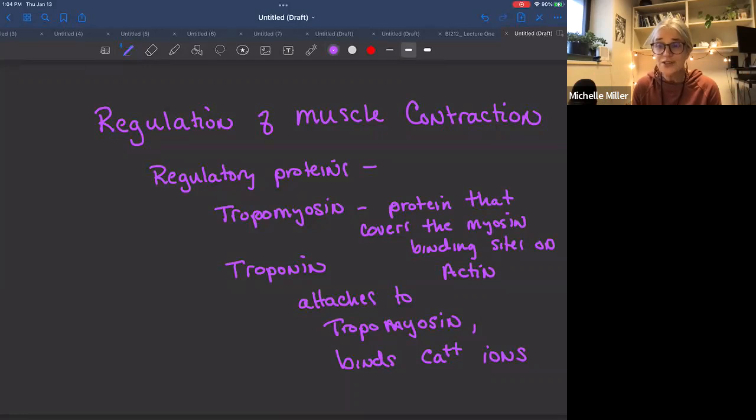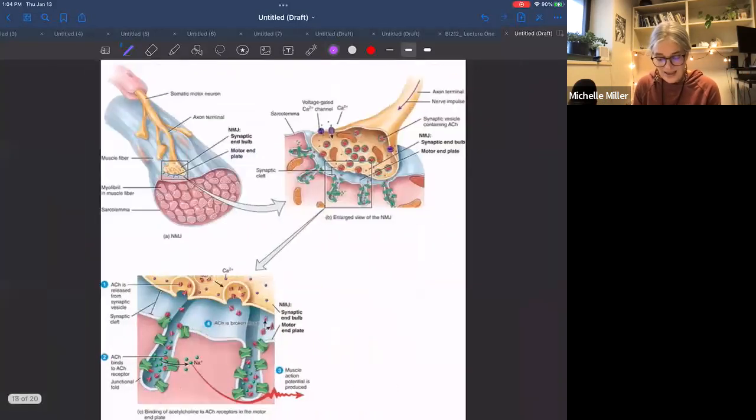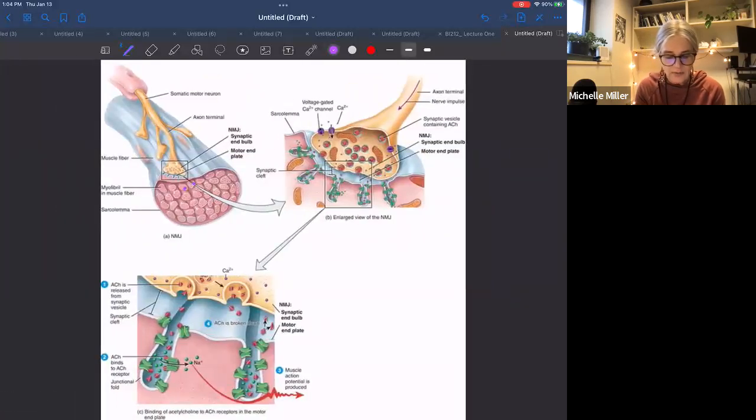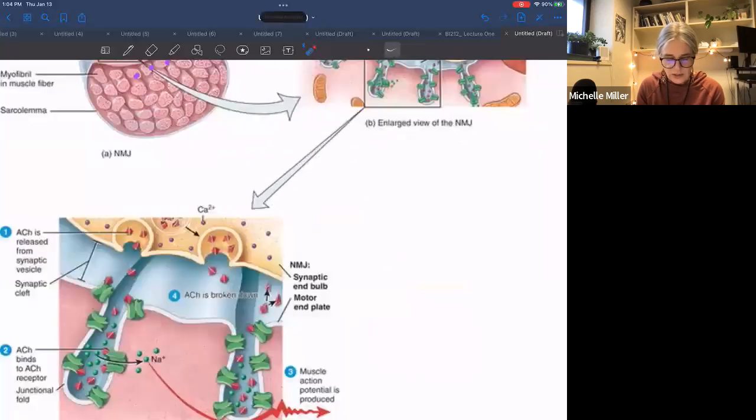Okay, so let's look at some diagrams, shall we? And when we look at the myofibrils, remember that these are the organelles, we see that this motor neuron is innervating my muscle fiber, and it is going to release acetylcholine. Acetylcholine is then binding to these ion channels. When they bind to the ion channels, it causes sodium ions to flood in to the inside. And that is actually going to cause depolarization of your muscle cell, of your muscle fiber.